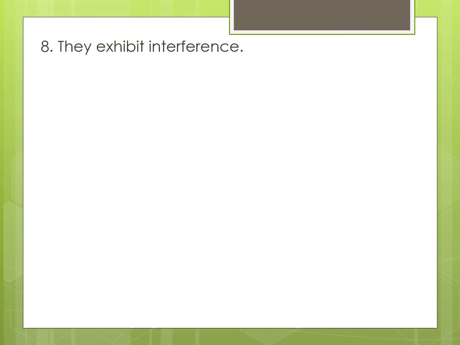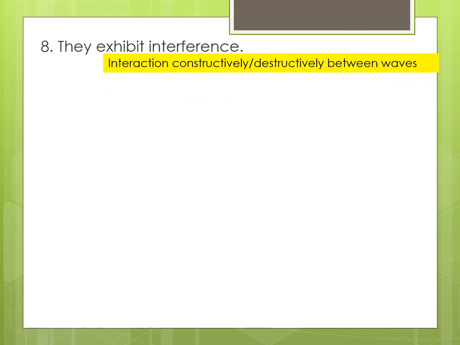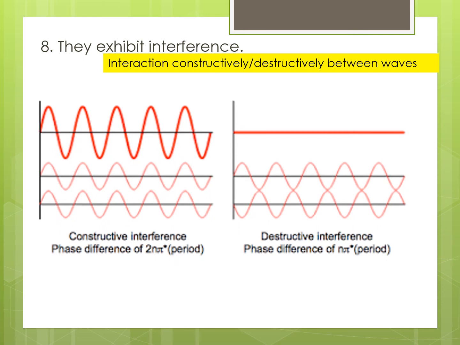They exhibit interference. Interference is the interaction, constructively or destructively, between waves. There are two types of interference, the constructive interference and the destructive interference. As you see on the screen, when two similar waves meet, they superimpose or they add, creating a bigger wave. When two waves are out of phase, they cancel each other's effect.